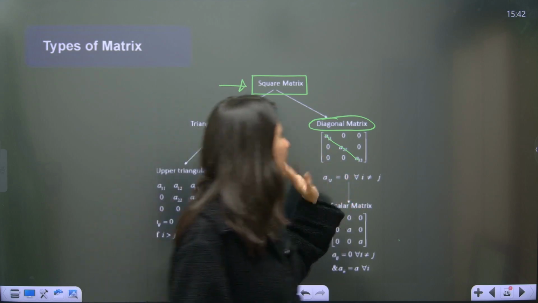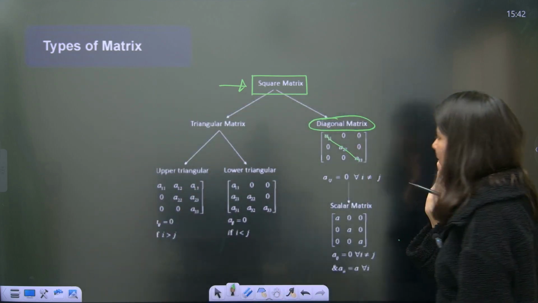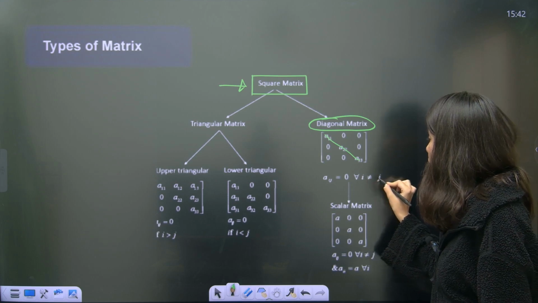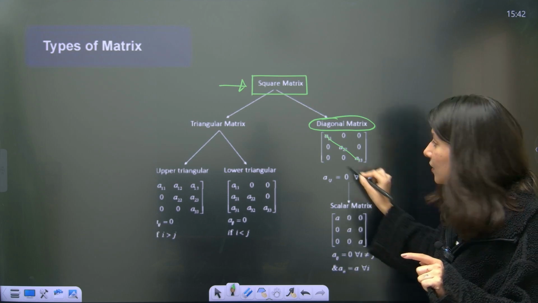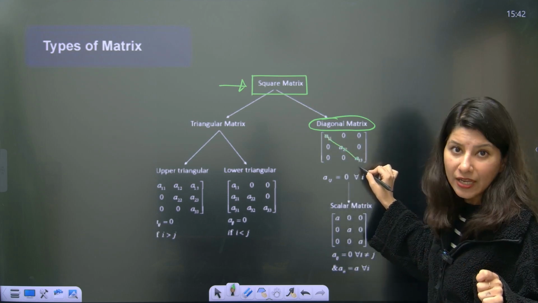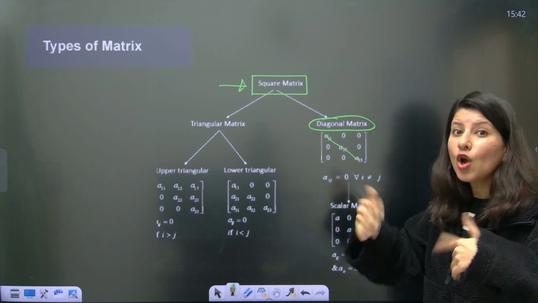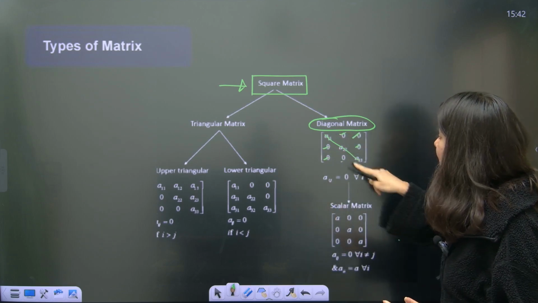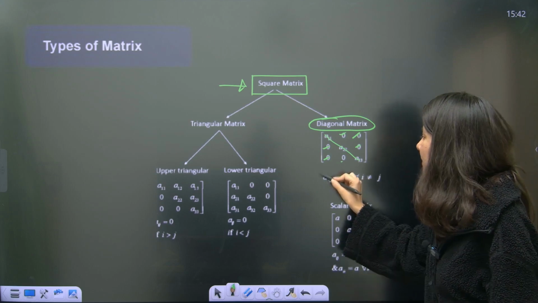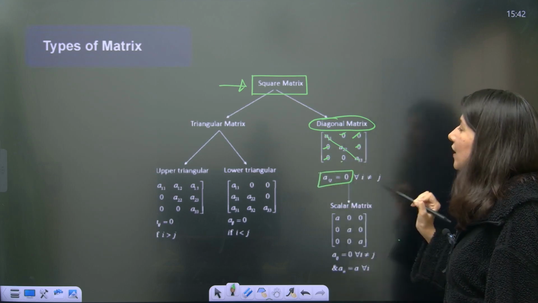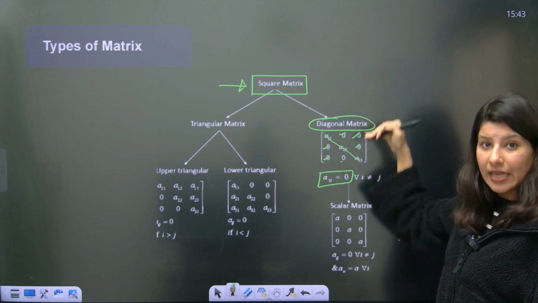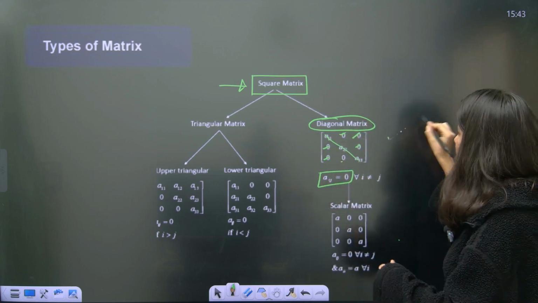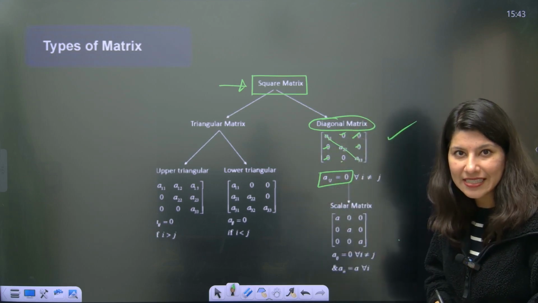Okay. So diagonal matrix, the definition I have already told you. Can you see, this is the definition? i not equal to j. So when i is equal to j, I will talk about diagonal elements. But i and j are not equal. That means we are talking about the non-diagonal elements. Yes or no? So non-diagonal elements should be 0. This is your diagonal matrix. Of course, this is a type of a square matrix. First of all, it should be a square matrix. I hope the definition of diagonal matrix is clear.